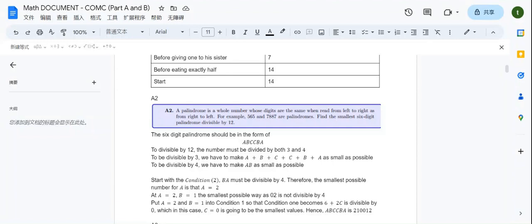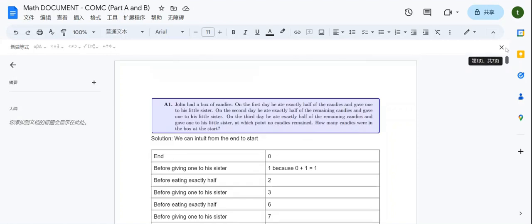Hello everyone, this is the North American Math Contest Go Go Go. Today we'll be talking about a question from the COMC contest in 2022. So let's start with the first question, A1.